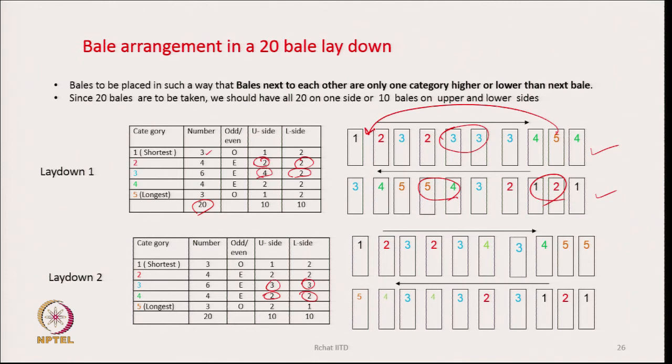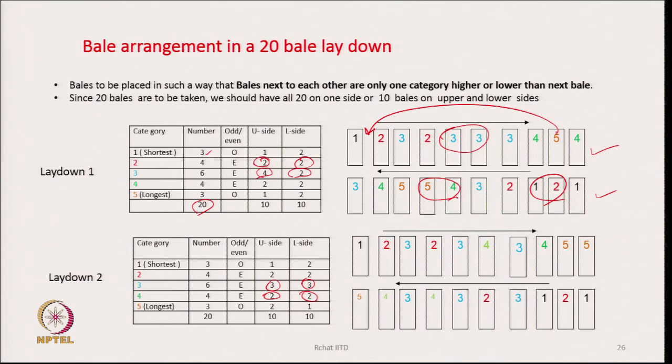So, we should not place a category 5 bale next to category 1 or category 2, because that will be a very large difference in the category. So, the way we have to place the bales, you have to keep in mind that the category wise difference is limited to 1 or 0.